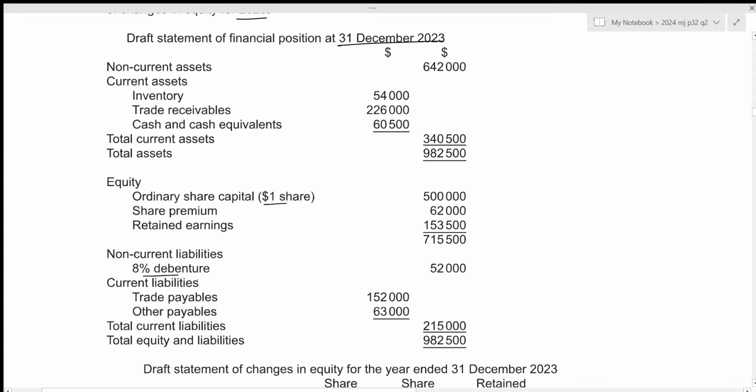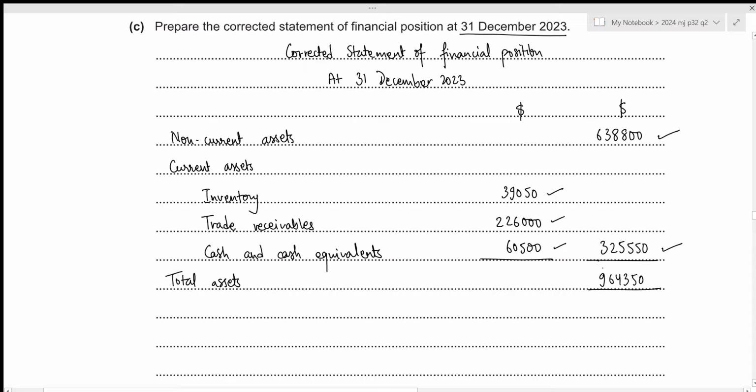Then we can calculate the total assets, which will be 638,800 plus 325,550, which results in 964,350. Then we can start with the equity.